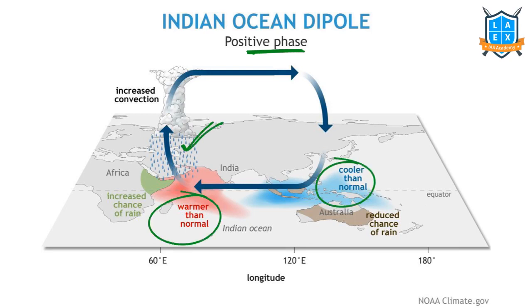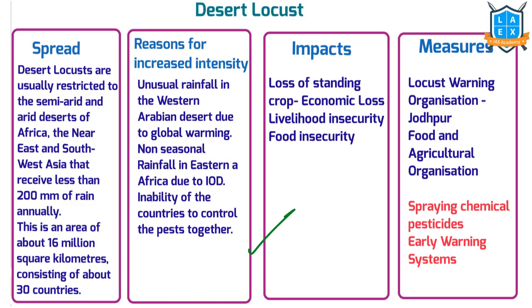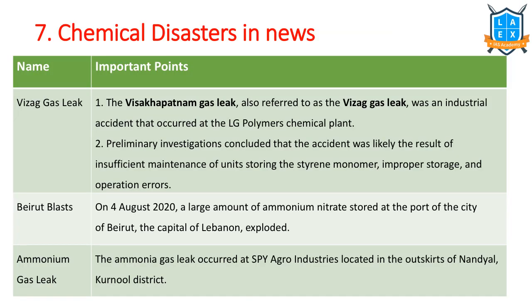So this side gets more rainfall. Now this is what is happening. The positive phase of the Indian Ocean dipole increases the rainfall over the Arabian Peninsula and East African region. That is leading to more rainfall over there and then impacting our agriculture because of the locust swarm, etc. This is the overall picture of the desert locust. Please go through it once. This is the summary of what we have discussed till now. The next important disaster that is in the news is chemical disaster.